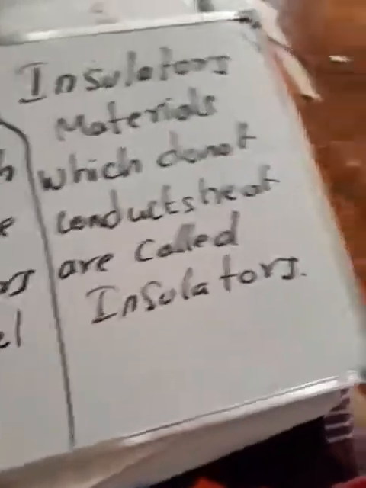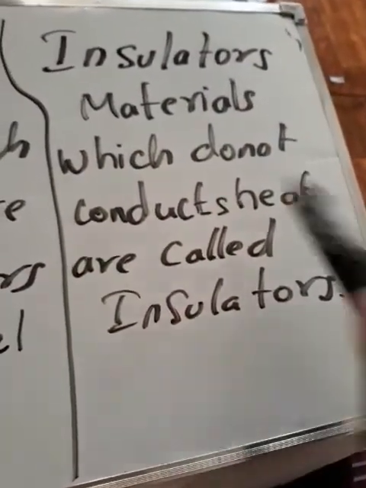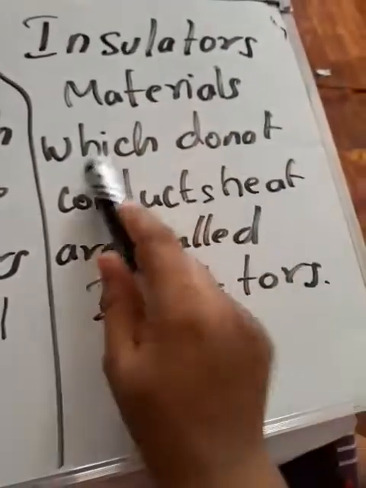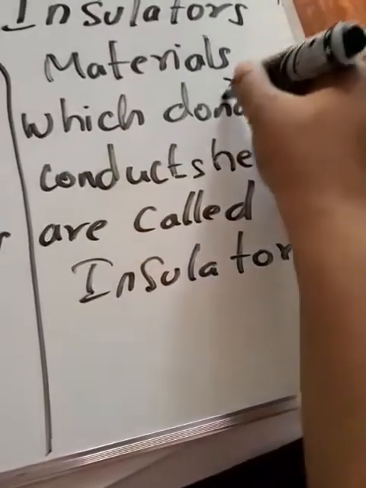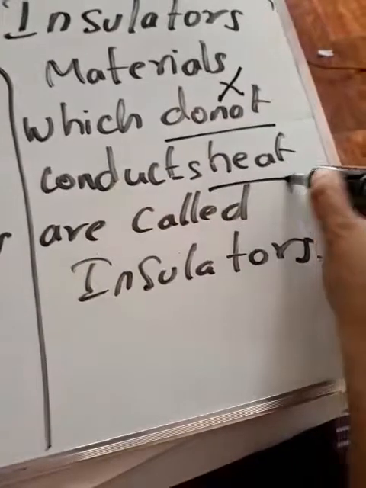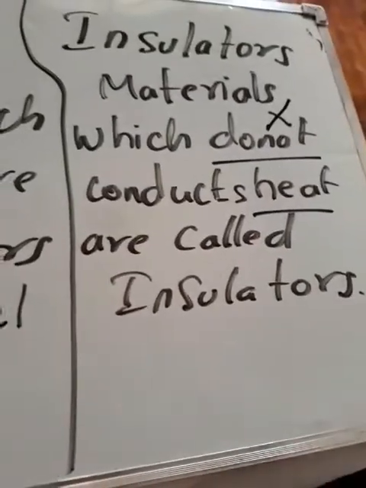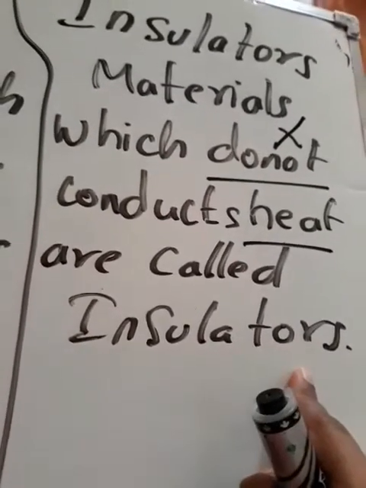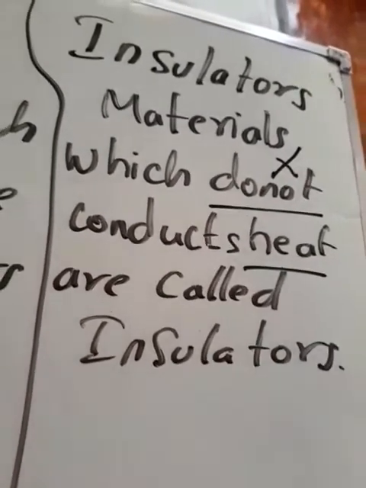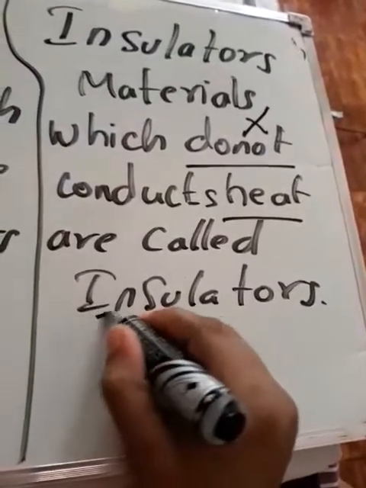Now let us see what are insulators. Insulators are the materials which will not allow the heat to pass through them. They will not conduct the heat, or they will not allow the heat to go through them, and they are called insulators or insulating materials.